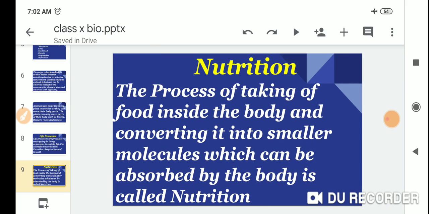Nutrition. The process of taking food inside the body and converting it into smaller molecules which can be absorbed by the body is called nutrition.